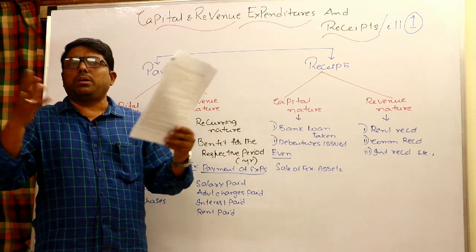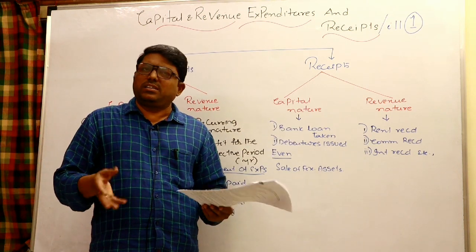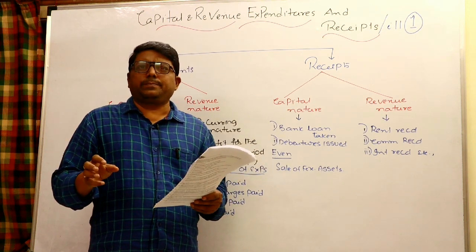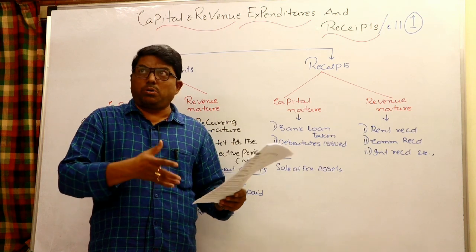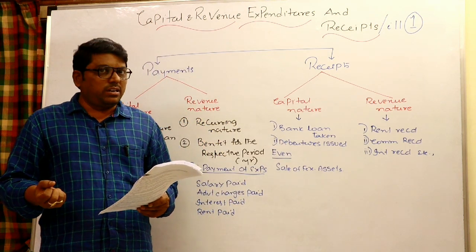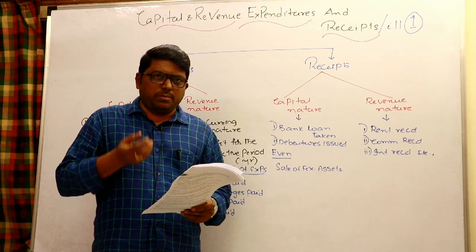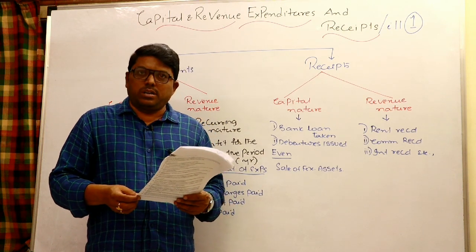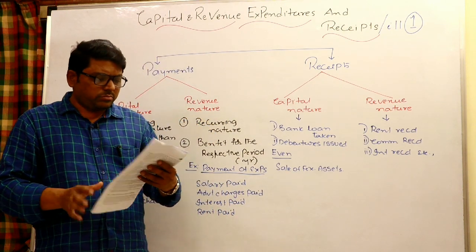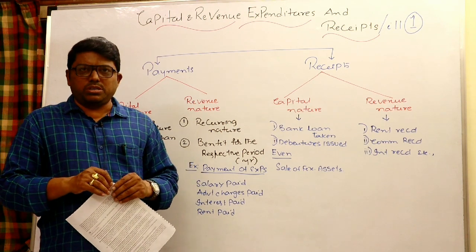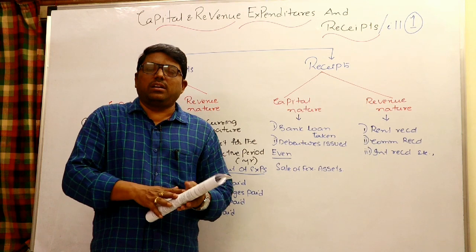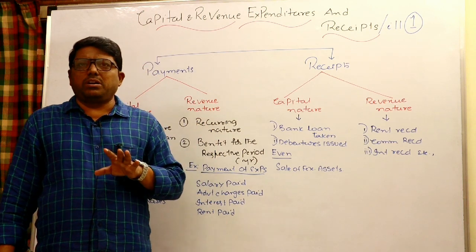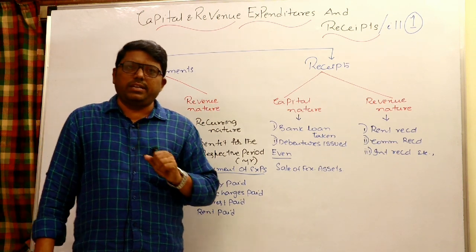Materiality of amount involved. Example, a big building is there, some repair charges incurred, it is simply revenue expenditure. Otherwise, I spent a huge amount to modernize that, and a big amount is spent, but of course I am not getting any special benefit out of that building, but definitely sale value will be increased. Sometimes the amount I spend there may also be important while categorizing the revenue and capital. These are the major points to distinguish revenue nature as well as capital nature. Meanwhile, while going to the sums, I would like to give some examples, they look like completely different, but you have to judge them very, very carefully.